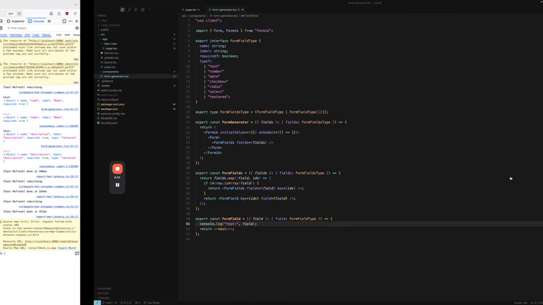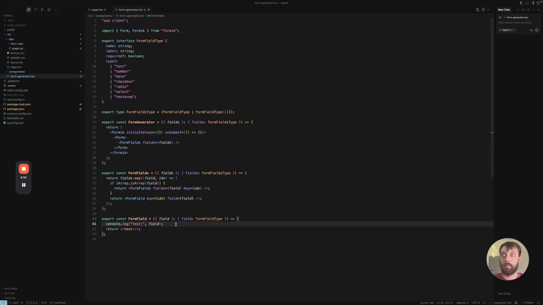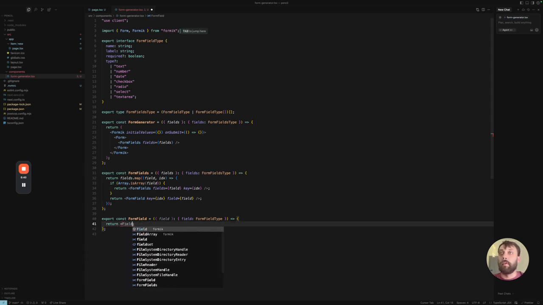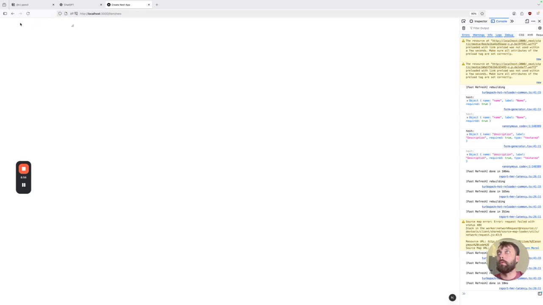Create context is not a function. Form fields. I don't know what that is. I've never seen that. Let's see. I don't know. What if, any luck if we just do this? Okay, yeah, there we go. Test.